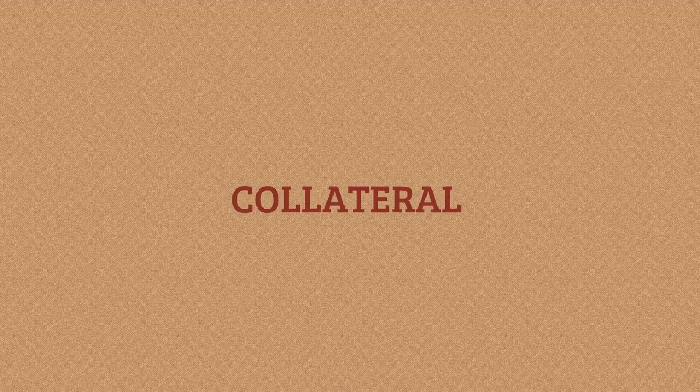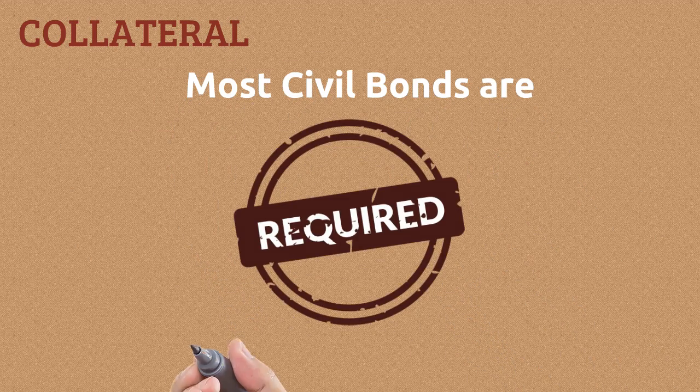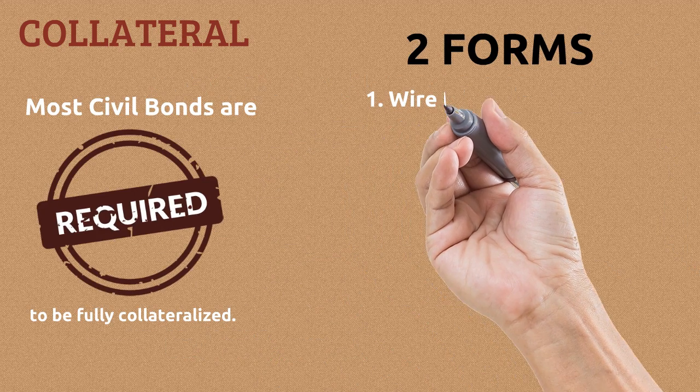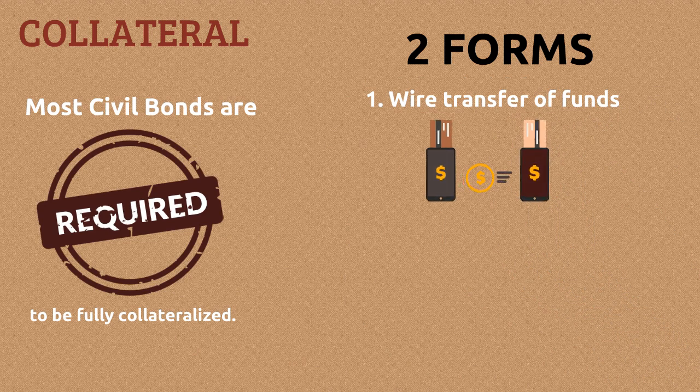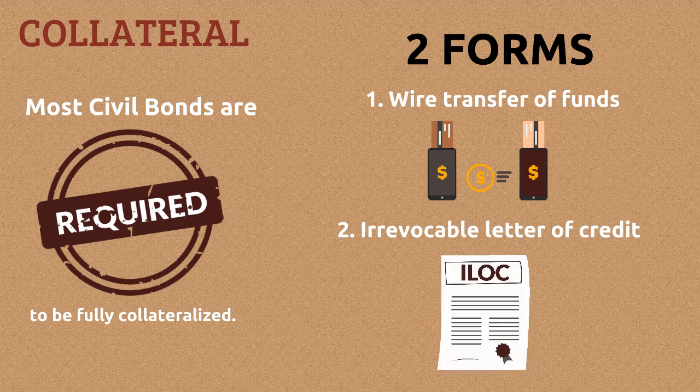Is collateral needed for this bond? Broadly speaking, most civil bonds are required to be fully collateralized, which can come in two forms. Number 1, wire transfer of funds to our collateral account. Or, number 2, an irrevocable letter of credit from a bank.